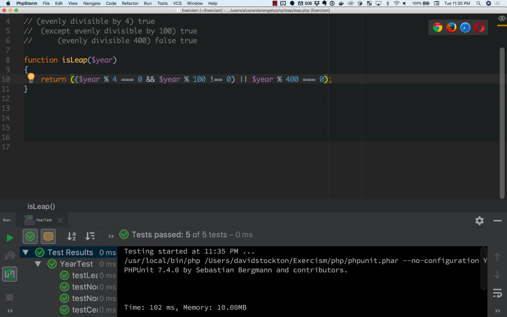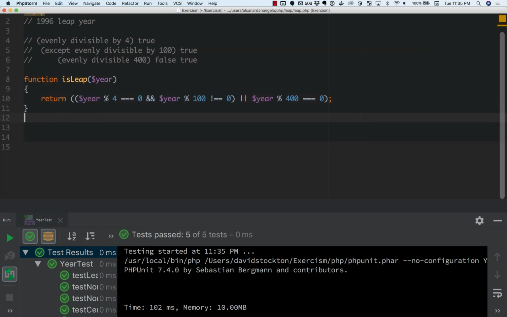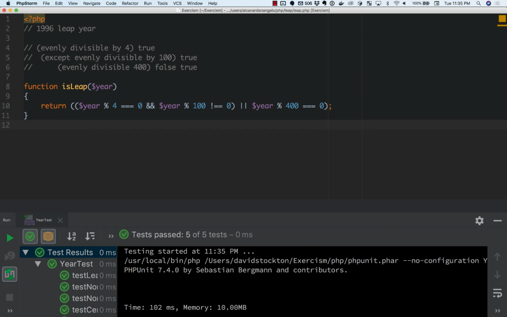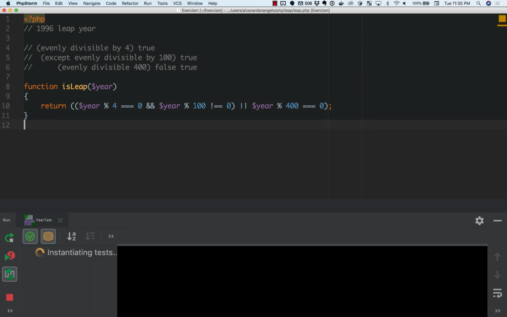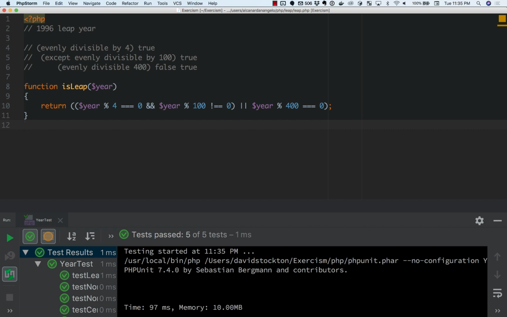So I have the first part: if it's divisible by 4 and not 100, or it's divisible by 400. If any of those things are true, then it's a leap year. So we've now adjusted it down to a single line in the conditional, and all of the tests are still passing.